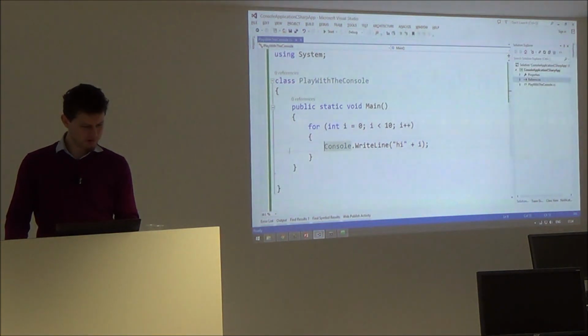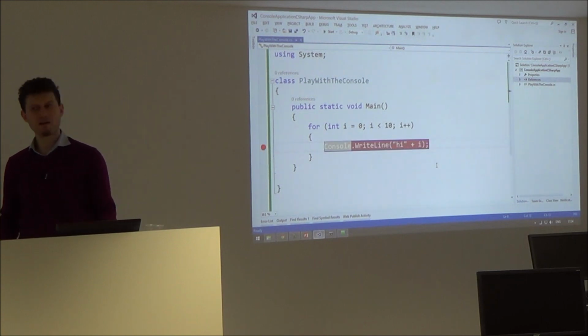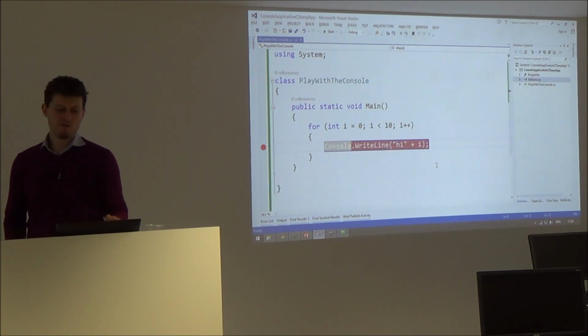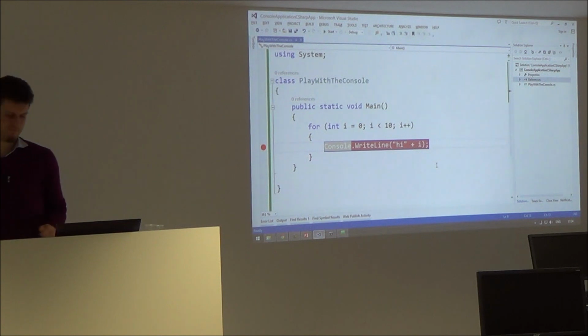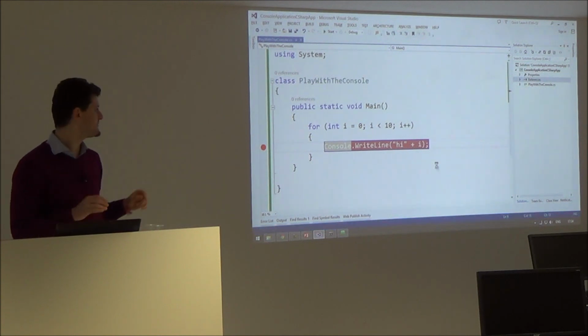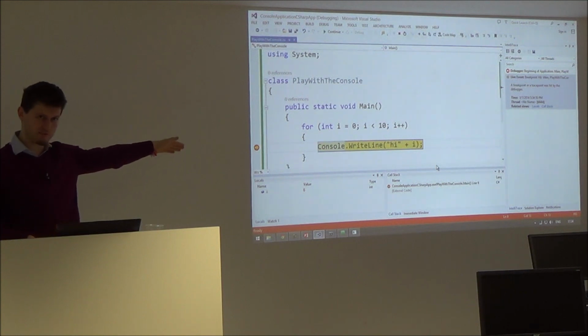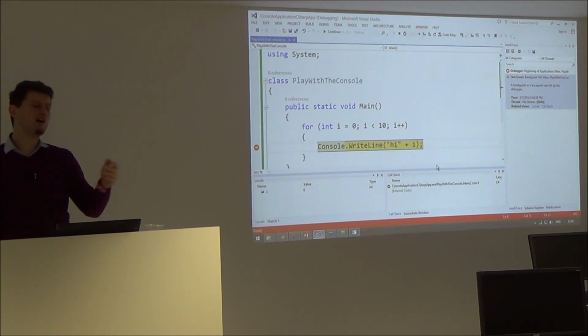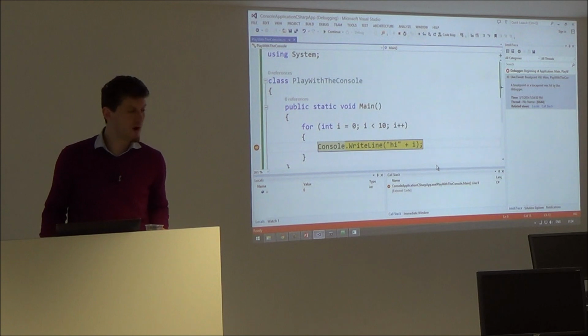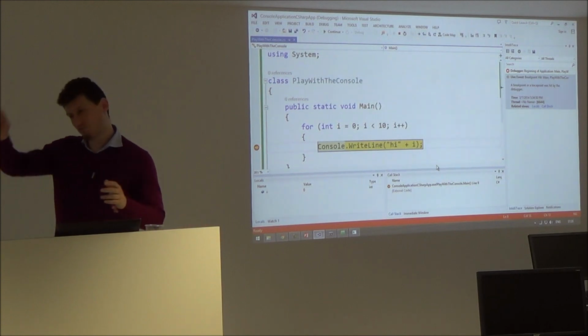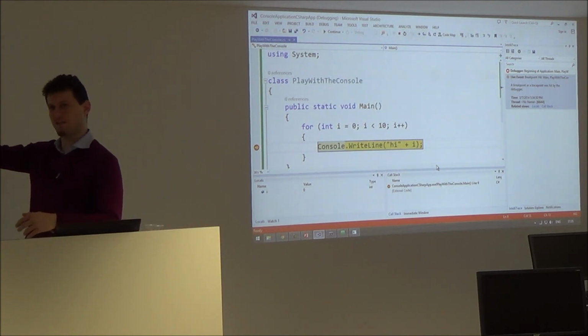I can stop the program and I can set a breakpoint. Breakpoint means if you come to this line, please stop. Now I press F5, and it directly stops here, because if I have 10,000 lines of code, it will be hard to go step by step, F10, F10, F10.